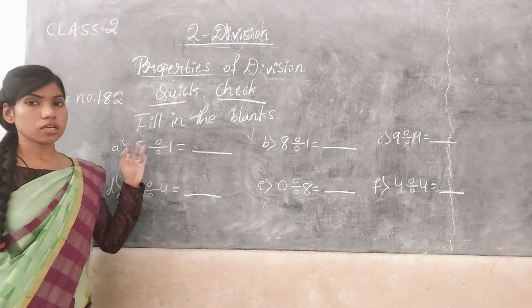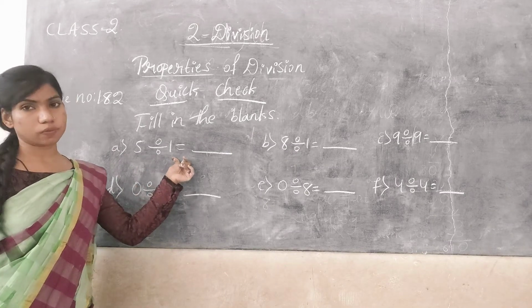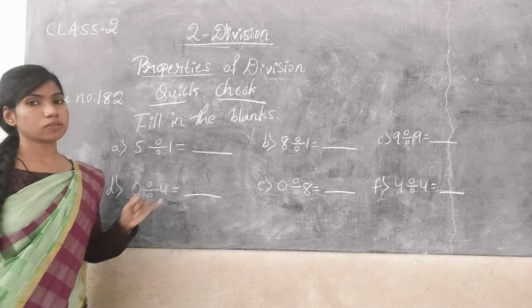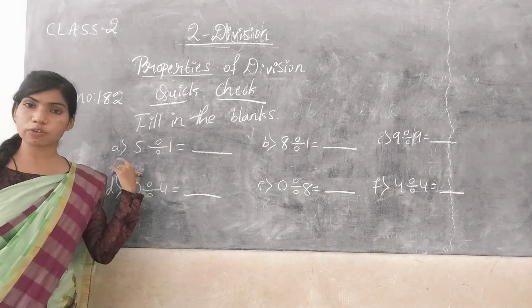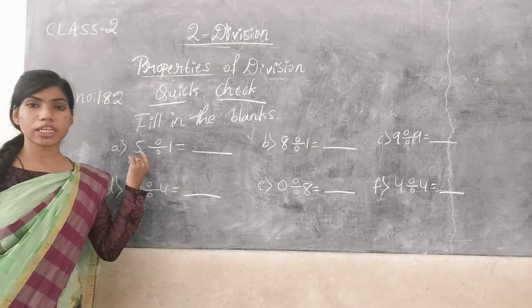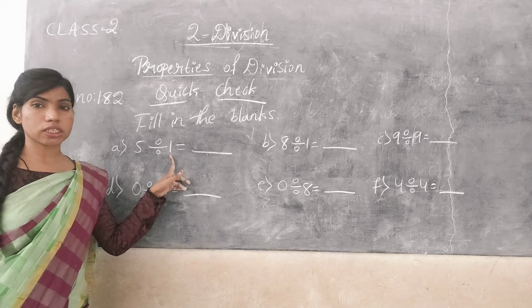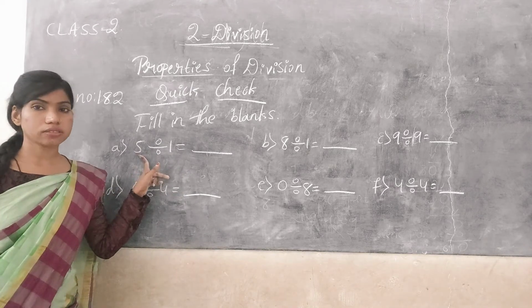So, Quick Check, fill in the blanks, and the first one, 5 divided by 1. Here 5 is divided by 1. It is based on the second property, which states that if any number is divided by 1, then the answer or the quotient is always the number itself. That means the answer is 5.